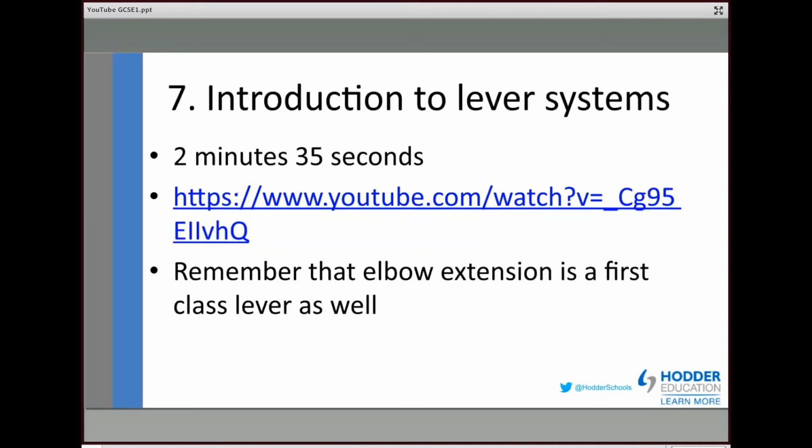Okay, 7. Again, we're going for some interesting ones, but also ones that will get our students thinking. And lever systems is certainly something that not only gets students thinking, I'd say it certainly gets teachers thinking as well. Only 2 minutes, 35 seconds of watching this one, but it does cover the main points. And that's the important part. It covers the main points and allows students to start to get a grasp.